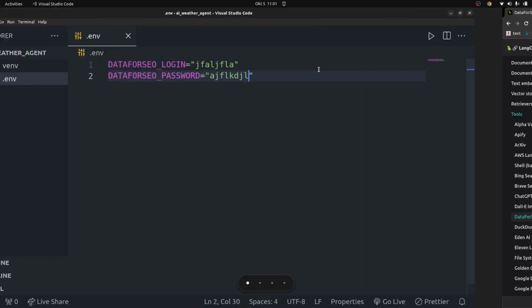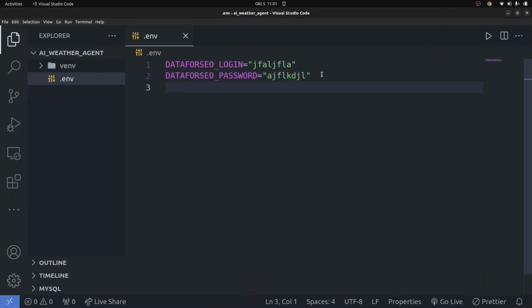Okay. So once you have that, you also need one more thing, which is going to be an OpenAI API key. So we're going to have an OpenAI API. So say OPENAI underscore API underscore key, just like this, and it equals to, and then you go ahead and get an OpenAI API key, and then put it in here.